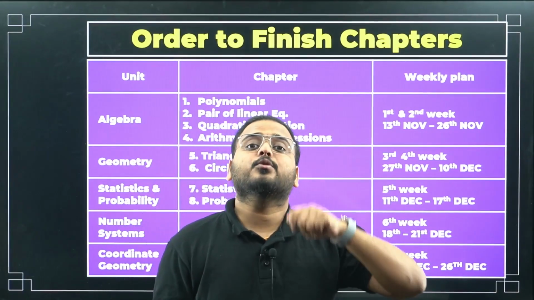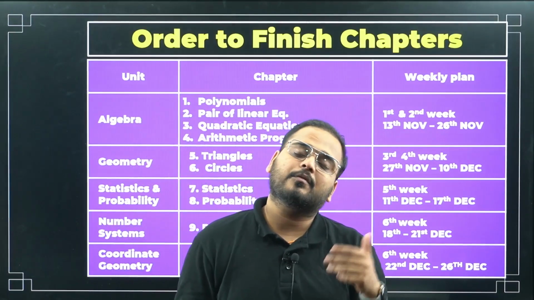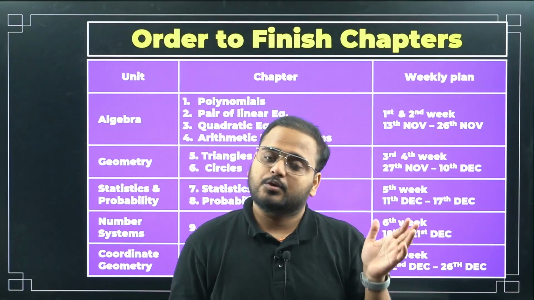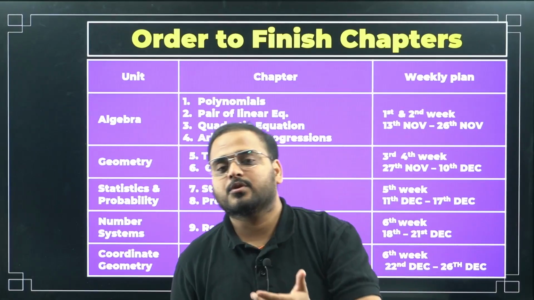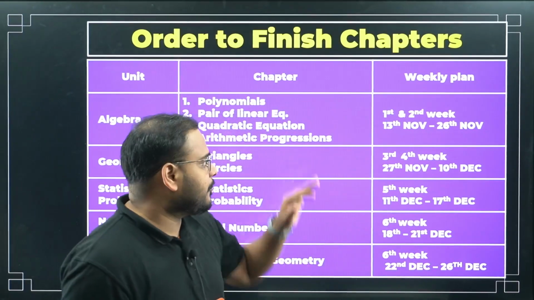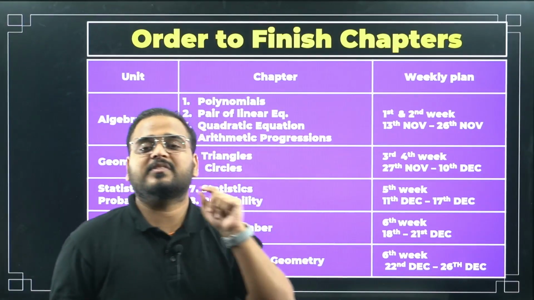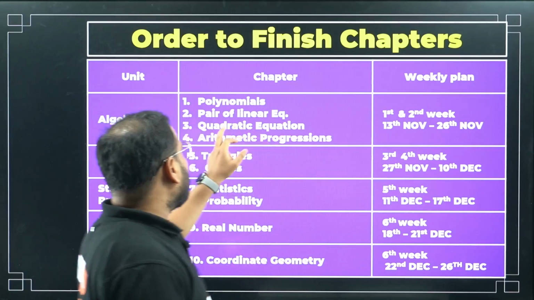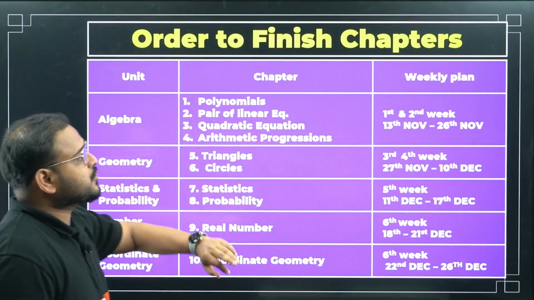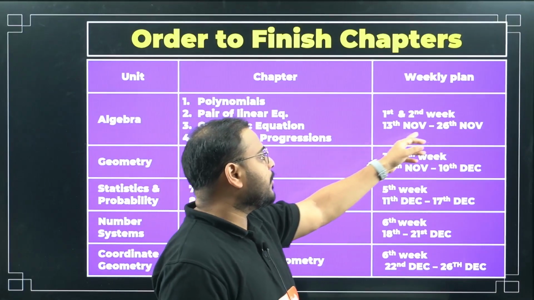Obviously, give the priority to that, because if you're weak in it, if you're struggling in it, it means you have to give more practice to that particular topic to overcome that weakness and become stronger or confident in it. So for that to happen, the preference order might change for you. But I have considered this on the basis of weightage. So if you see, algebra has the highest weightage, 20 marks. So you can start in the first and second week of your preparation, from 13th November to 26th November.